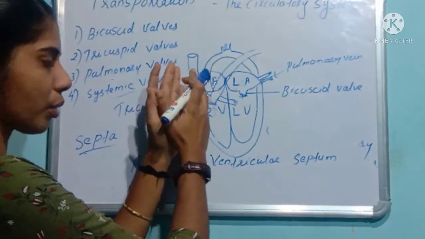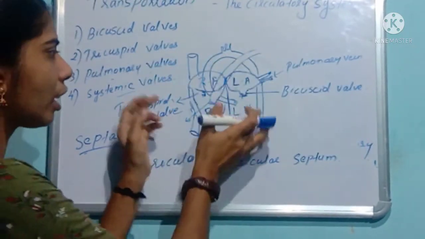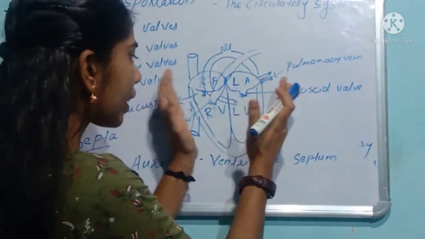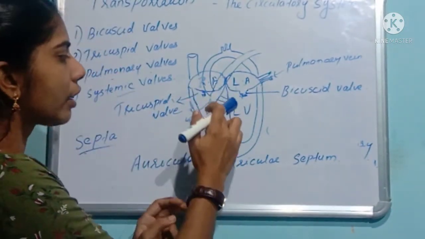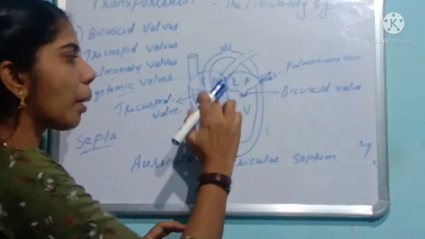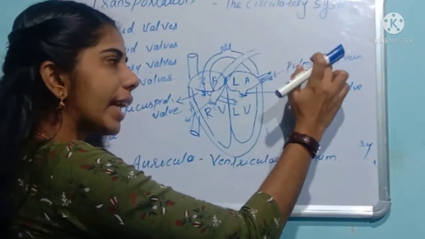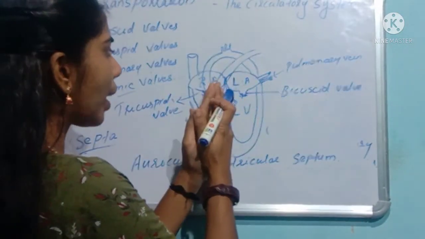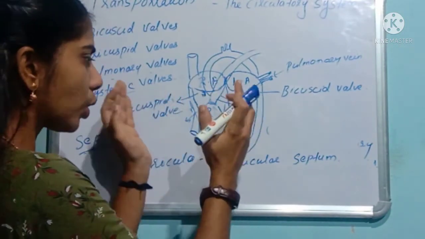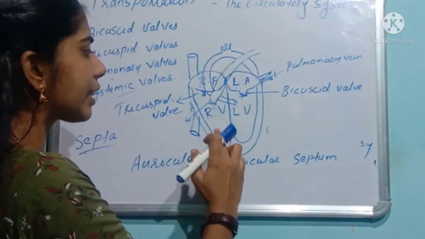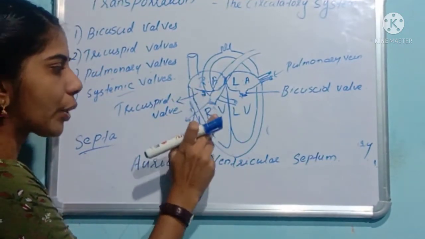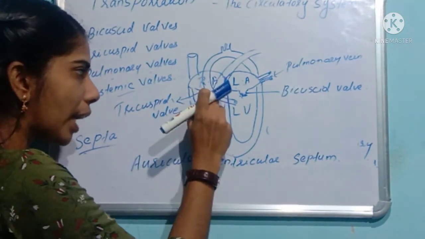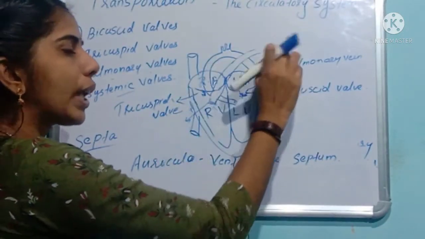When the heart comes to relaxation, again this process will start. Now, when the contraction of the ventricles happens, the deoxygenated blood filled in the right ventricle will be pumped by the pulmonary artery to the lungs for purification.